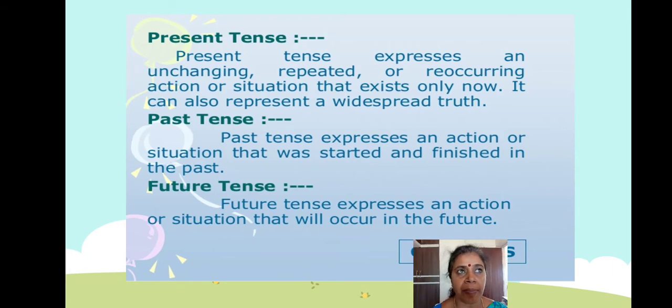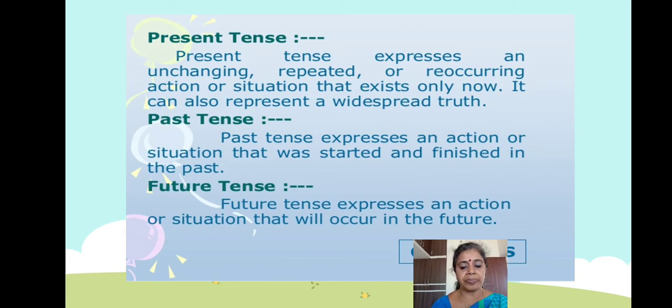What is the meaning of present tense? Present tense tells a repeated or reoccurring action. What does that mean? Whatever action happens now. Now you are listening, no? That is the present form. Now you are watching the video, that is the present form.